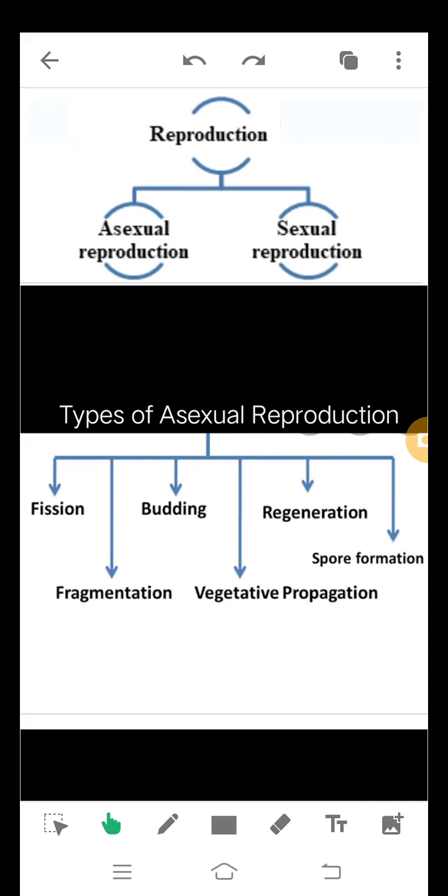But in 8th standard, we will be discussing only two types of asexual reproduction, which are fission and budding. So today in this video, we will discuss only these two types, that is fission and budding.